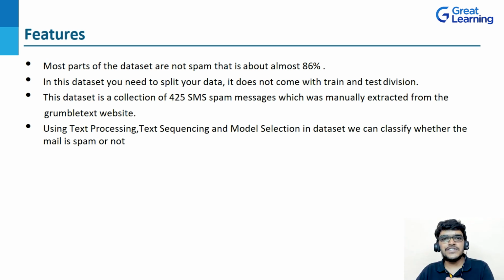Now coming to its features, this dataset is a collection of 425 spam messages which was manually extracted from the GrumbleText website. So what will happen in this dataset? You need to split your data as it doesn't come with train and test division. Most parts of the dataset are not spam here, almost 86%.